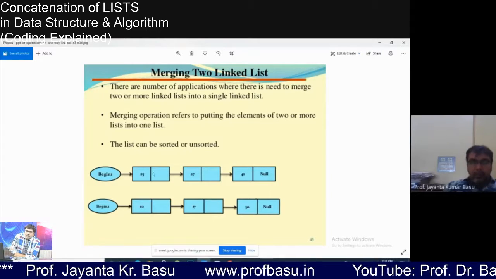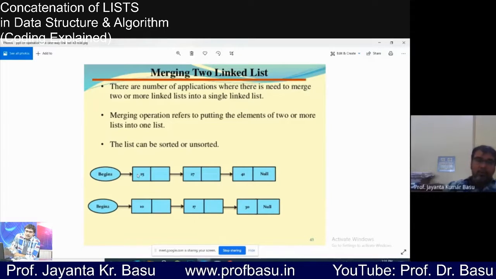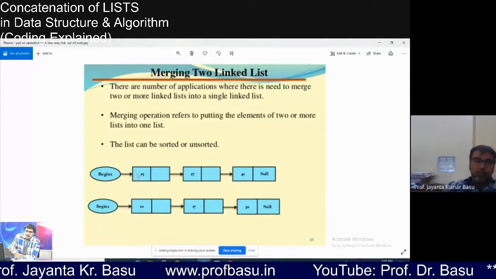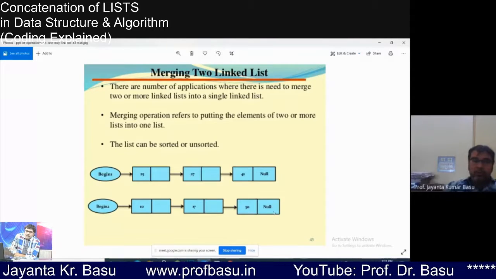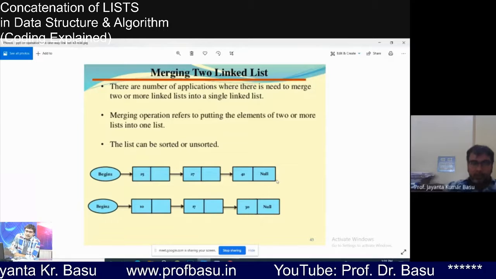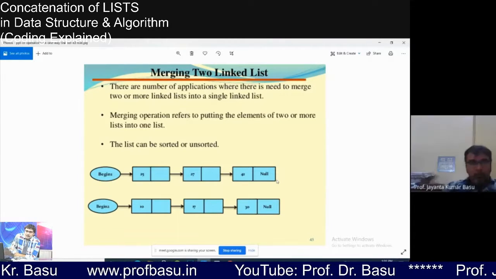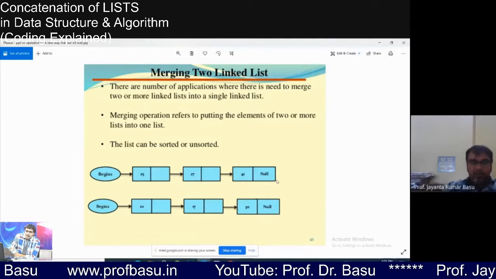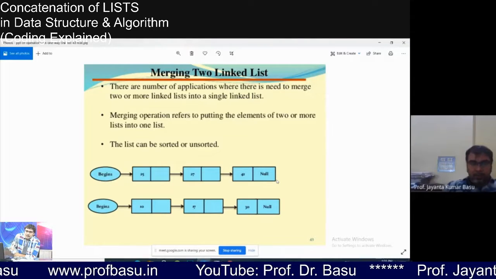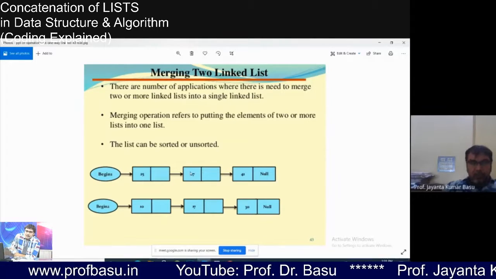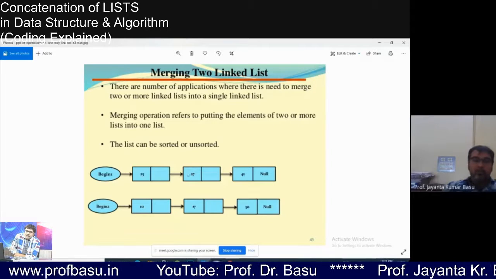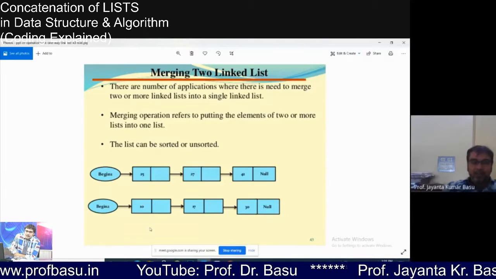As in this example, after we complete the program, our list 1 will show 6 nodes instead of 3. Got it? Clear? Yes, sir. Very easy. Merging, just nothing. Yes.